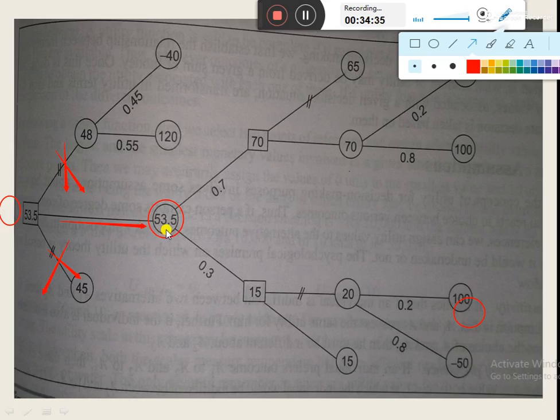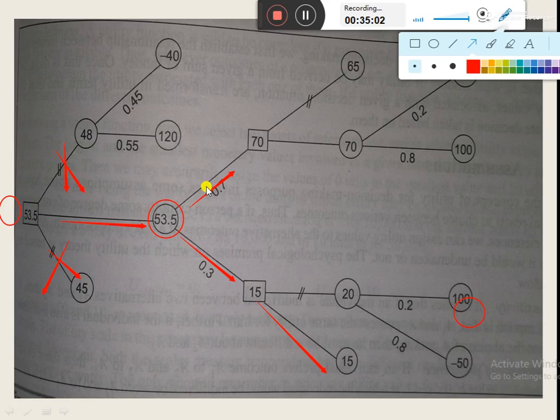Now there can be two outcomes of the testing. The results can be negative or the results can be positive. If the results of the testing are negative, then we would select the option of selling. On the basis of evaluation we came to know that at this stage the best option is selling, so the company would opt for selling at this stage because it is giving the maximum profit to the company.